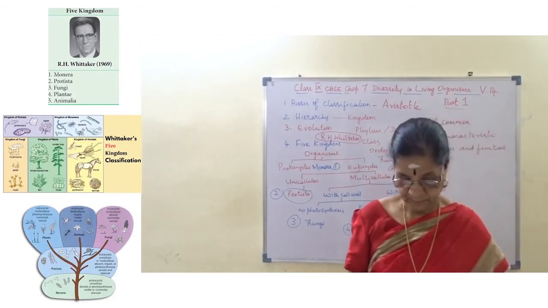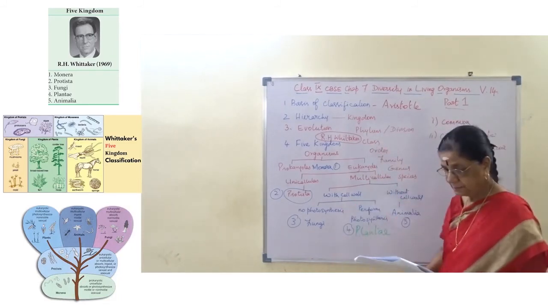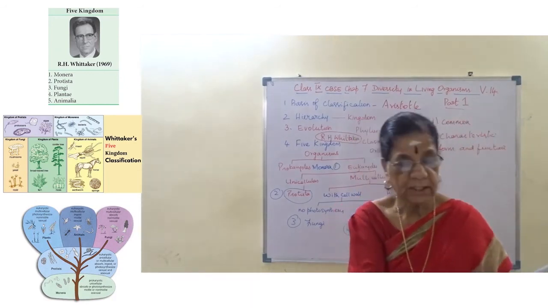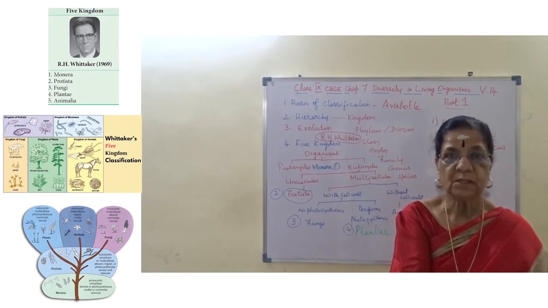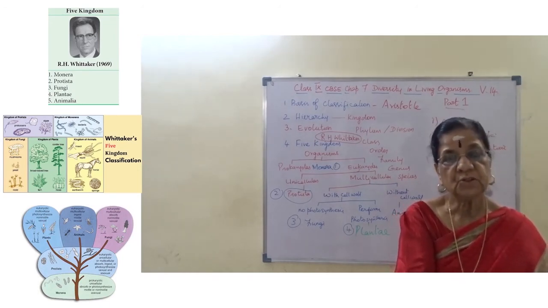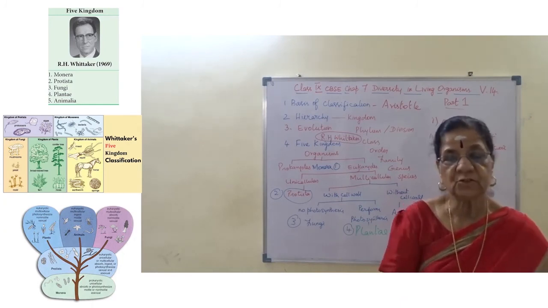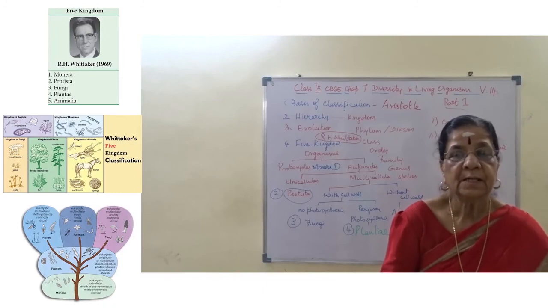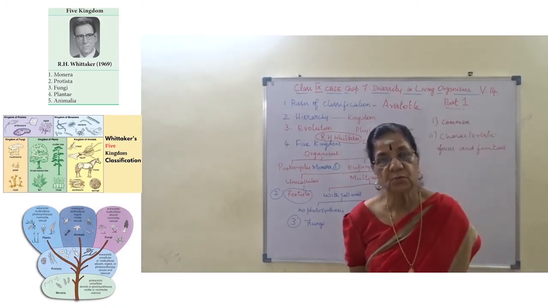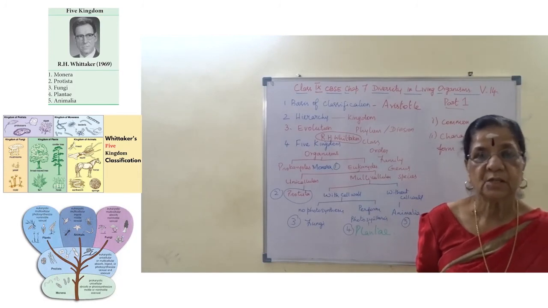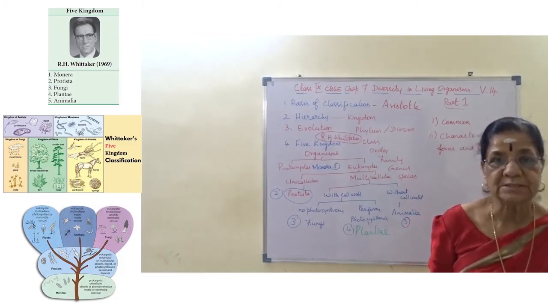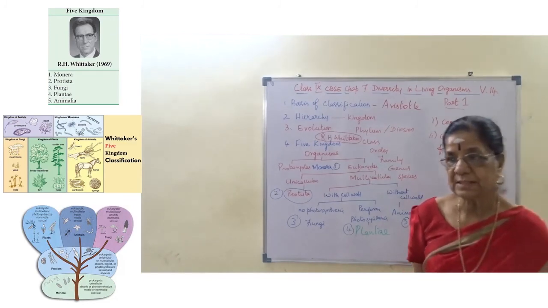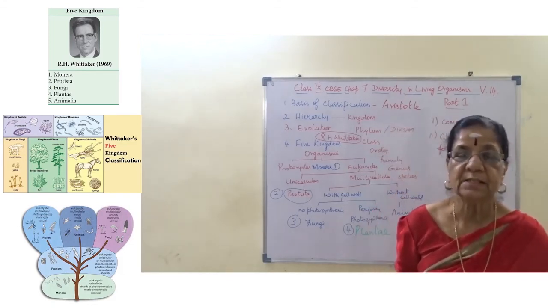Then Kingdom Plantae: they are multicellular eukaryotes with a cell wall. They are autotrophs and use chlorophyll for photosynthesis. Plants prepare their own food by photosynthesis, taking carbon dioxide from the atmosphere and water from the soil through the root system, in the presence of sunlight and the chlorophyll present in the leaf.